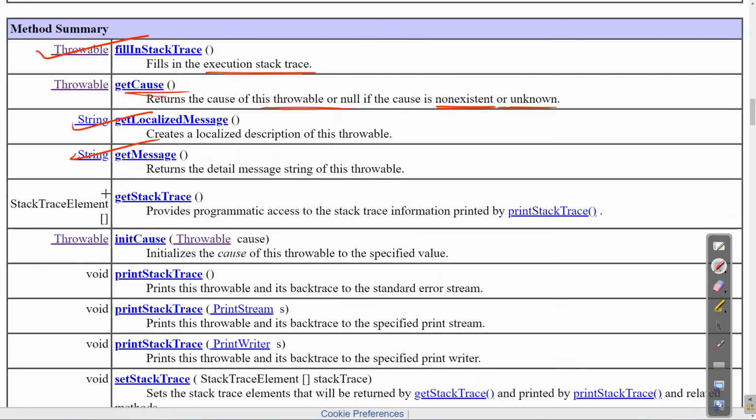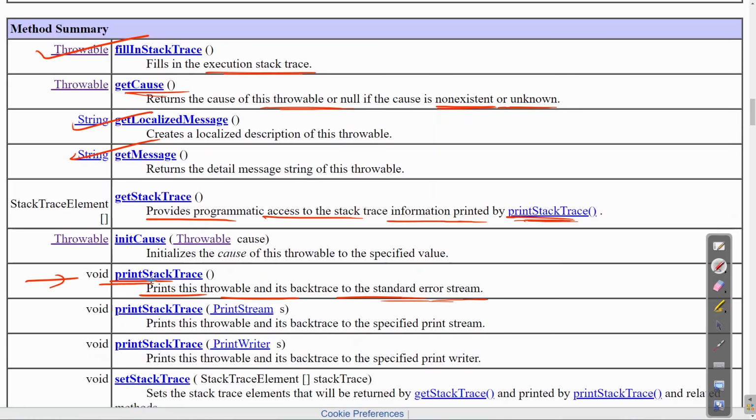So getStackTrace provides programmatic access to the stack trace information. And this printStackTrace is the method which prints the stack trace. So this is the important one. This method is defined here, printStackTrace. So this prints this Throwable and its backtrace to the standard error stream.